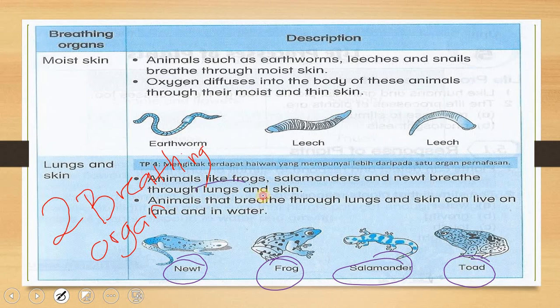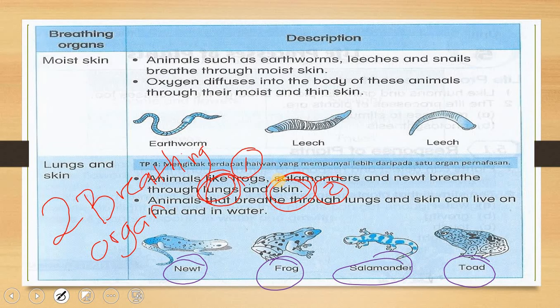One is through the lungs and another organ is through the skin. This means this animal has two breathing organs. The first is that it has lungs, the second is that it has skin. So this means breathing organs.